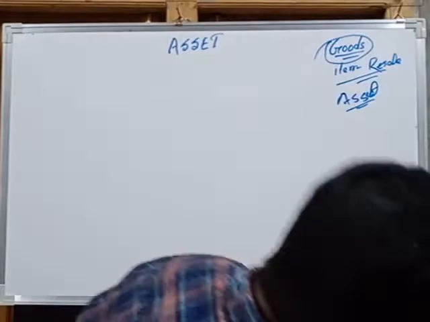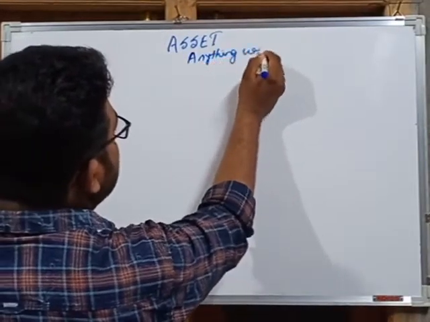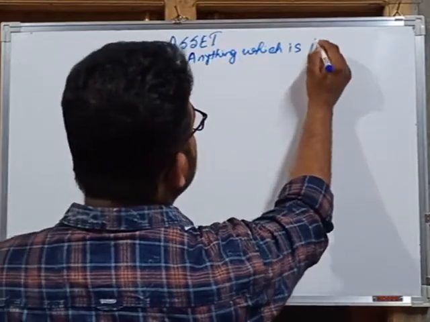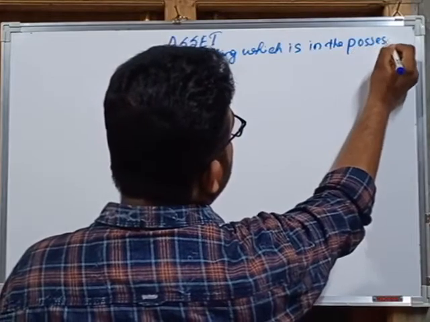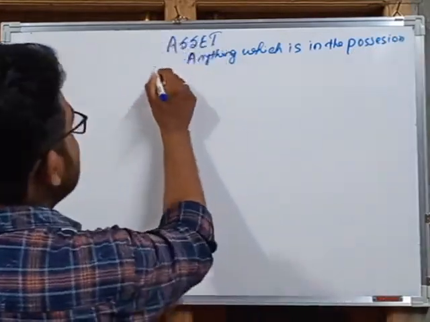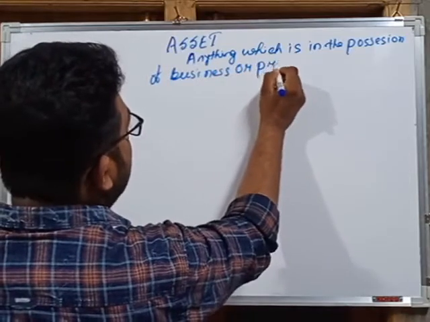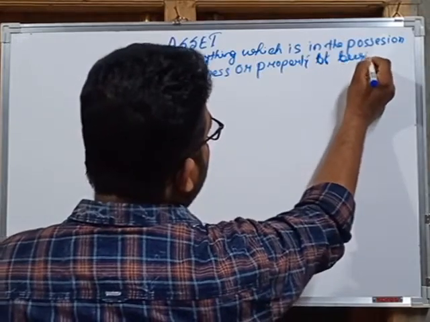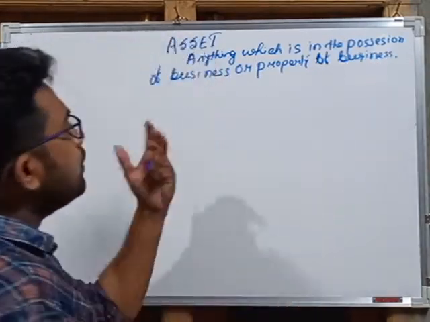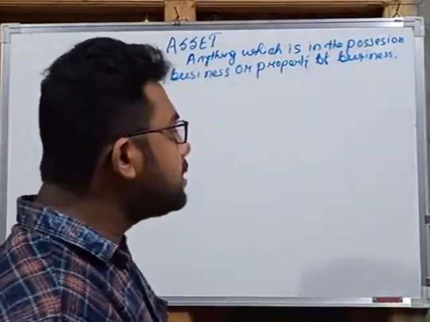Asset means anything which is in the possession of the business or property of the business.